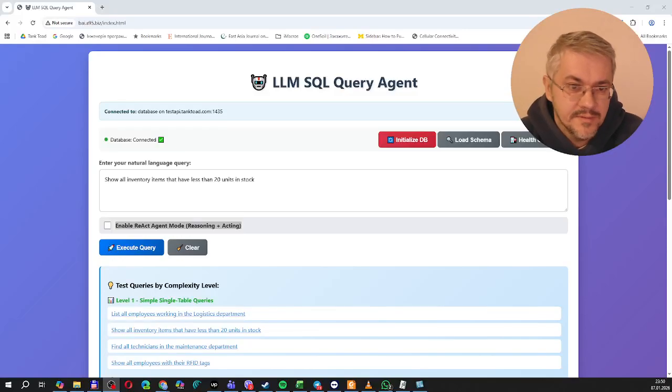Hello, my name is Victor, and I would like to present my natural language to SQL agent for Microsoft SQL database. I can type a plain English request and the system will generate safe SQL, validate it in a sandbox, run it and return the result.